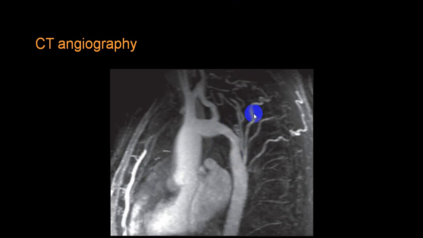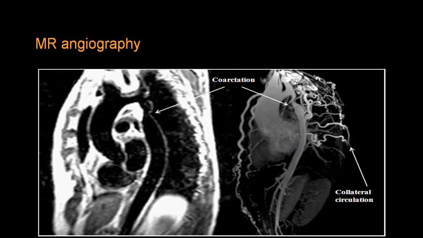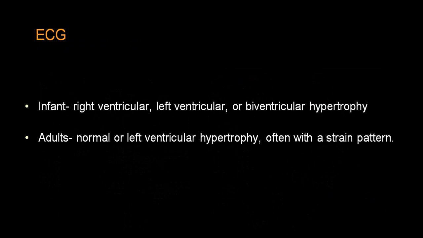This is the narrowed part, and this is a pre-stenotic dilated part, and you can have a post-stenotic dilated part. You can see here that is the stenotic part, these are increased collaterals, and this is the dilated part of the pre-stenotic dilatation. So this can be easily seen.